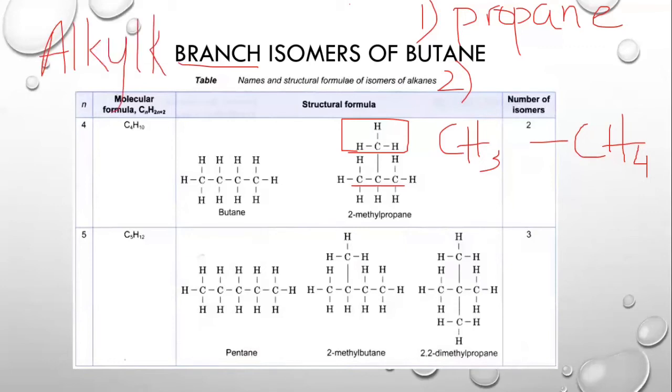Alkyl group. How does an alkyl group form? By removing one hydrogen from alkanes. So as we had methane, we removed one hydrogen to make it methyl. If we have ethane, we are going to remove one hydrogen to make C2H5, which will become ethyl.